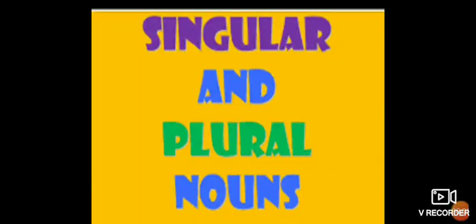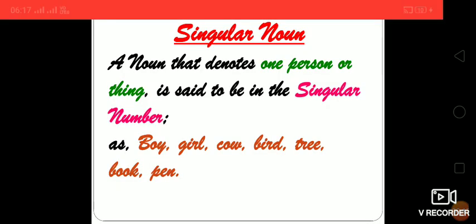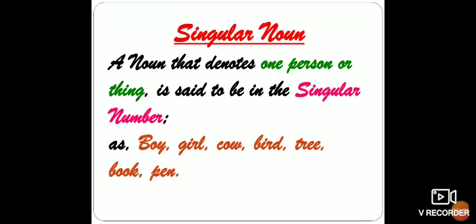Hello students, today we are going to start a new topic, that is noun number. Noun numbers are categorized into singular nouns and plural nouns. So we are going to study about singular nouns and plural nouns. A singular noun is a noun that denotes one person or thing.